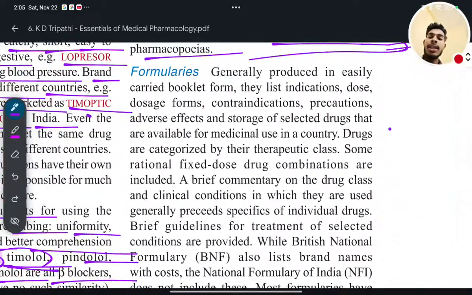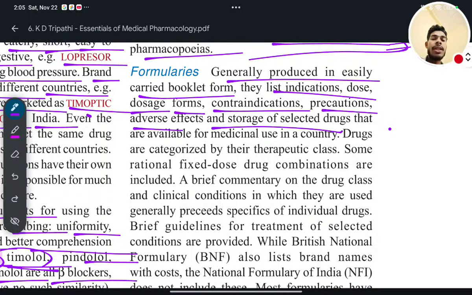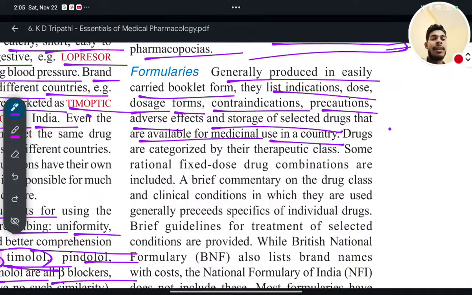Generally produced in easily carried booklet form. They list indications, dose, dosage form, contraindications, precautions, adverse effects, and storage of selected drugs that are available for medicinal use in a country.